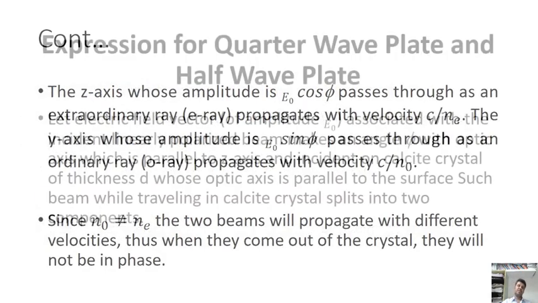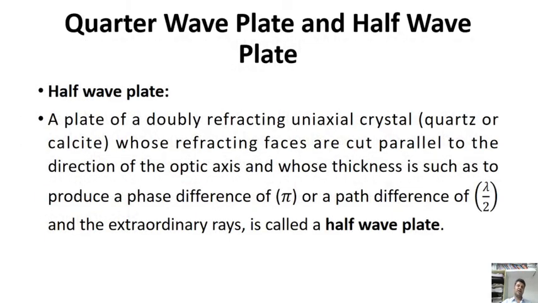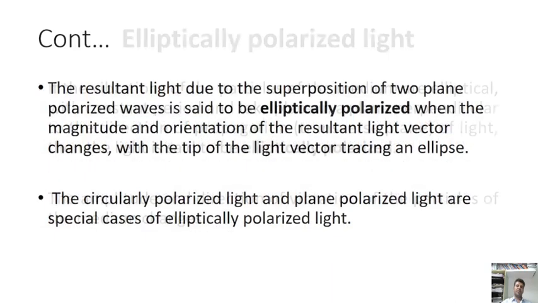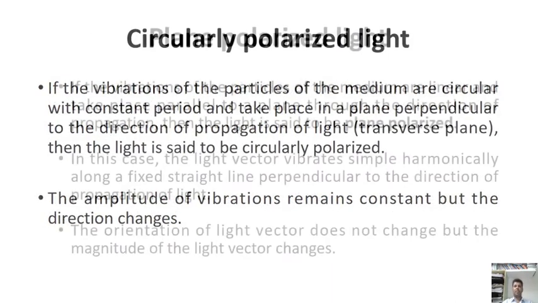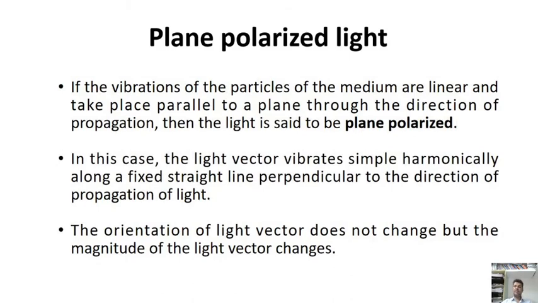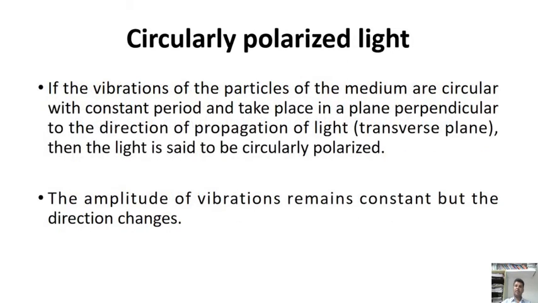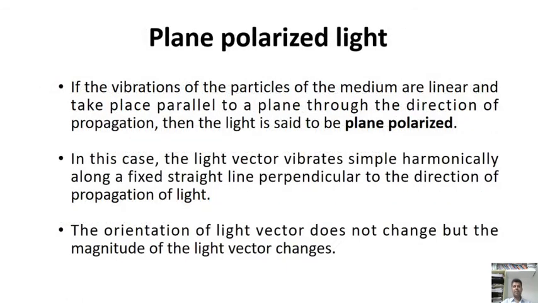Here once again, let us refer to the different types of polarized lights: plane polarized light, elliptically polarized light, and circularly polarized light. First, plane polarized light. If the vibrations of the particles of the medium are linear and take place parallel to the plane through the direction of the propagation, then the light is said to be plane polarized.